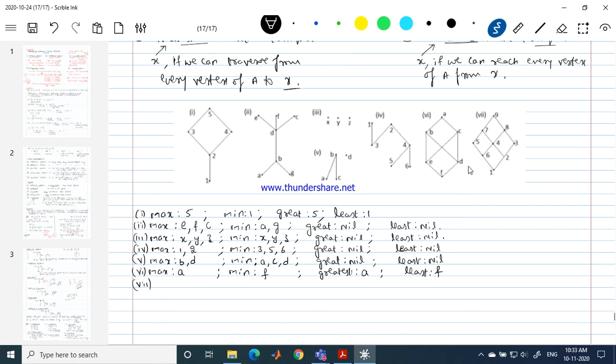Tell me the answer for 7th question now. Give me what is maximum, which is the maximal element? Greatest, least. I have not given you the formal definition, just to make you people comfortable.